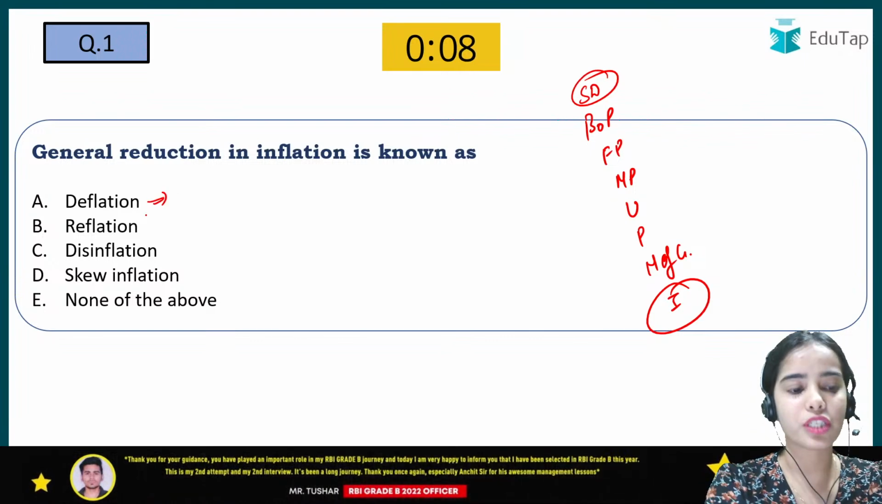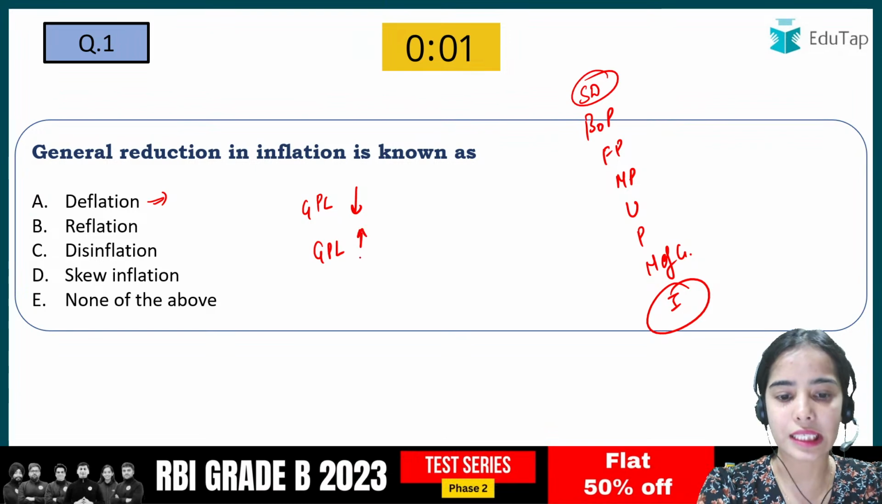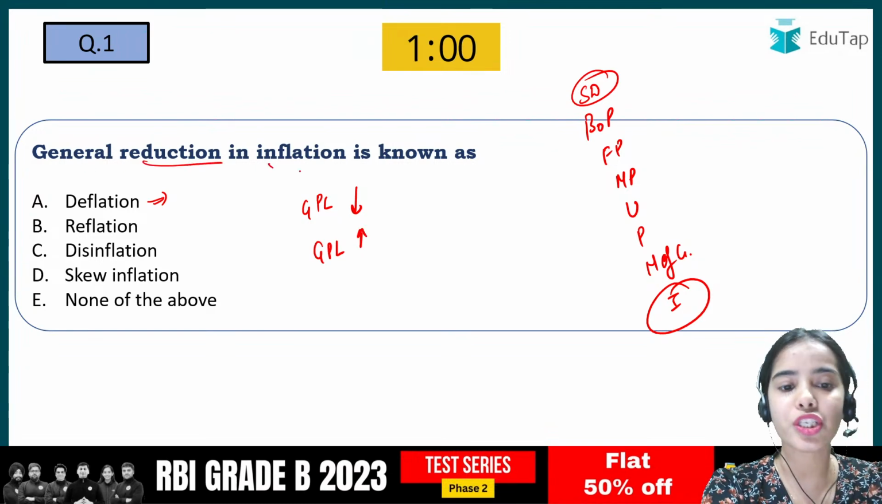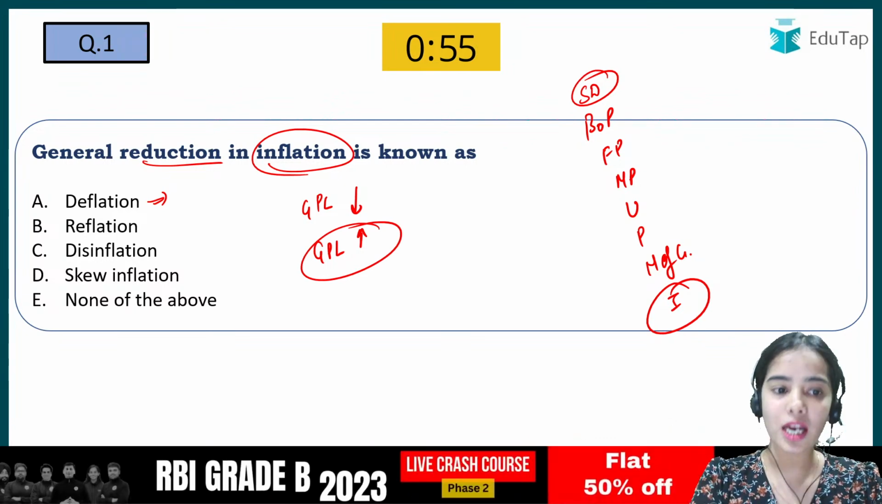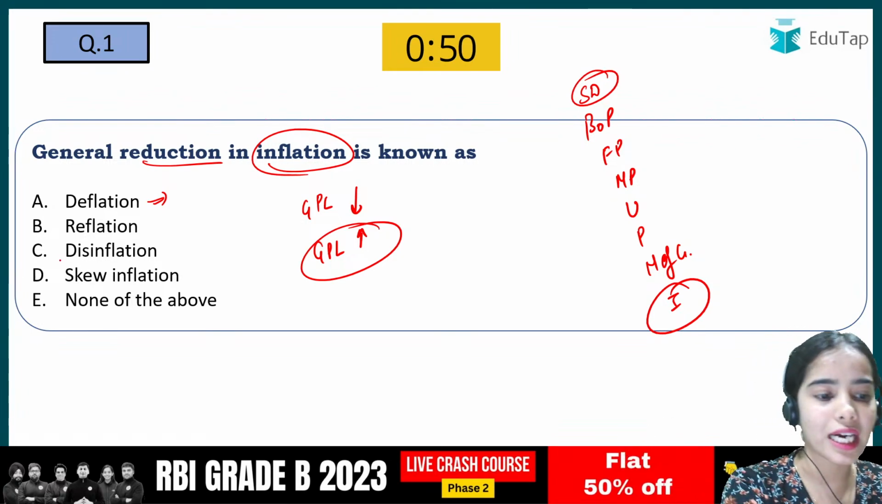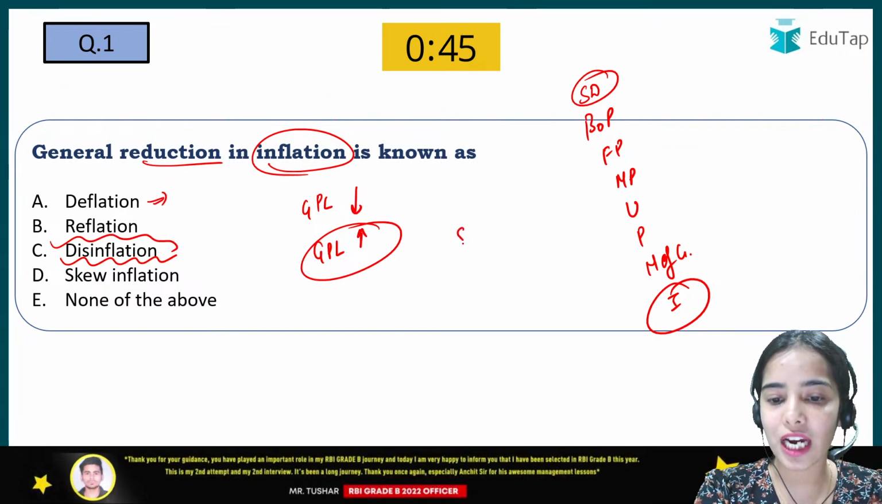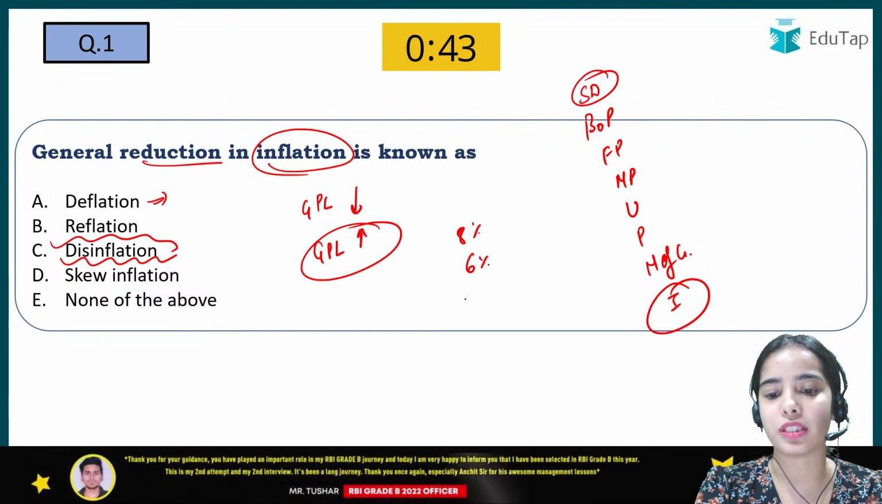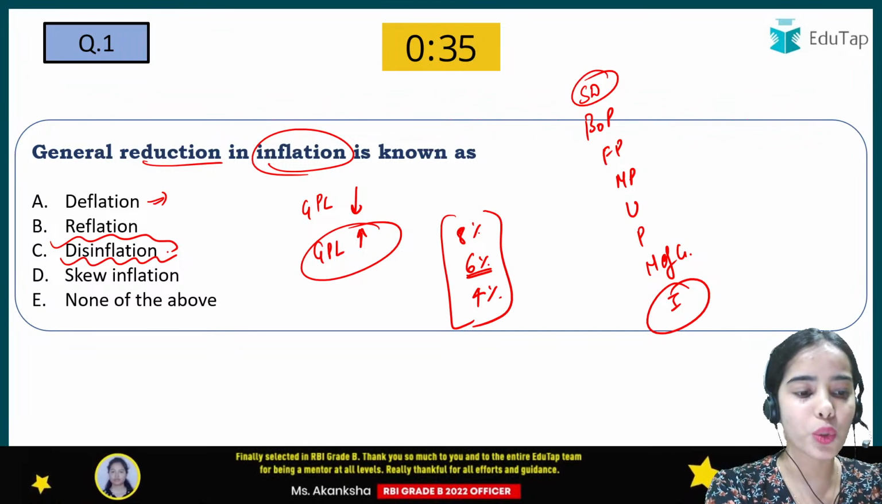So deflation, first of all, is what? Deflation means that the general price level is decreasing. Inflation means that the general price level is increasing, and here we are talking about the reduction in inflation. That is, okay, the inflation is happening, the general price level is increasing, but there is a decreased increase in the general price level. That is what is known as disinflation. That is, the inflation rate that was 8% has been reduced to 6%, and the inflation rate that was 6% has been reduced to 4%. So this reduction in inflation is known as disinflation.